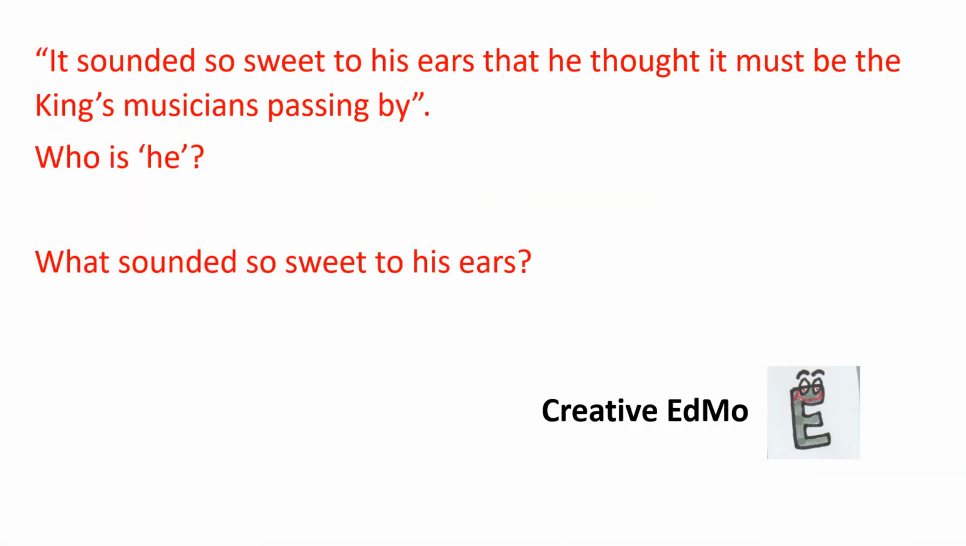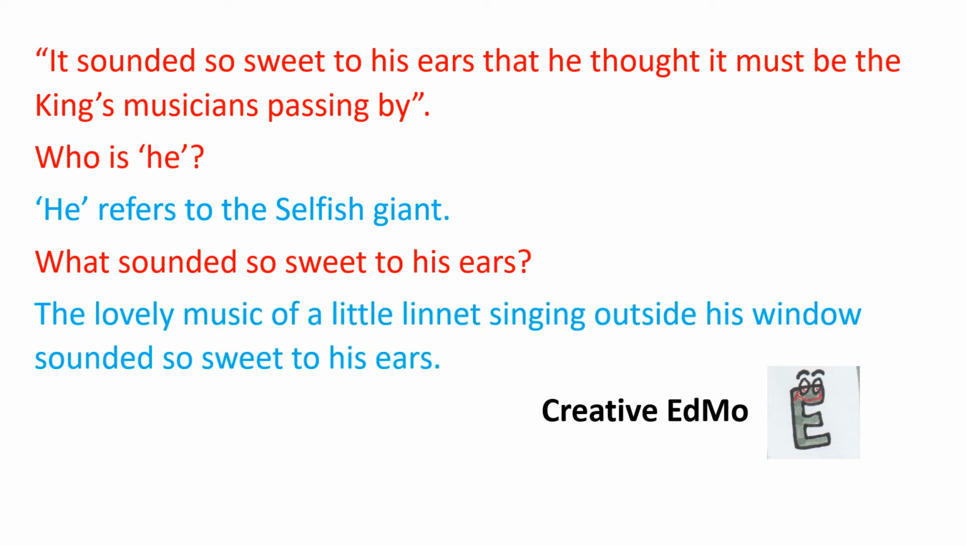It sounded so sweet to his ears that he thought it must be the king's musicians passing by. Who is he here? He refers to the selfish giant. What sounded so sweet to his ears? The lovely music of a little linnet singing outside his window sounded so sweet to his ears. I hope you remember I showed you the picture of the linnet in part 1. Okay, small bird.